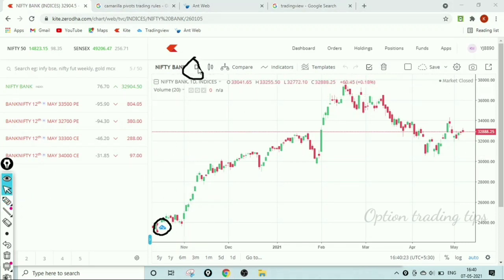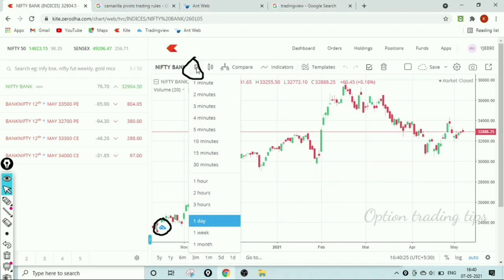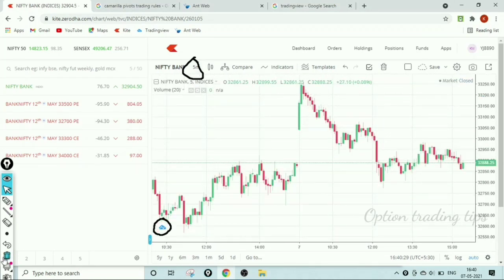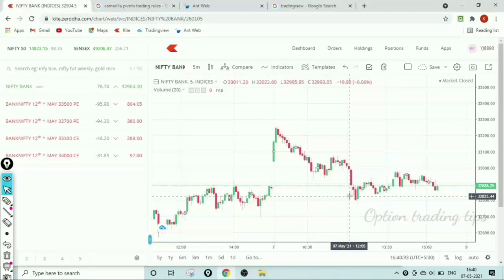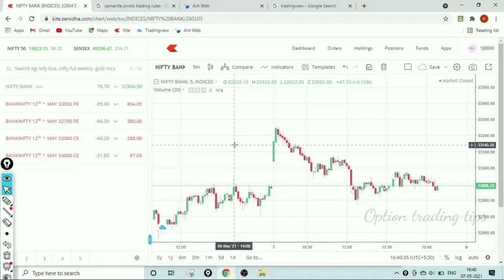By default the chart opens in 1 day. Click that and you will see several time frames. Click the 5 minutes time frame. Now the time frame is switched over to 5 minutes. Okay. Now third is to fix the Camarilla pivot point.